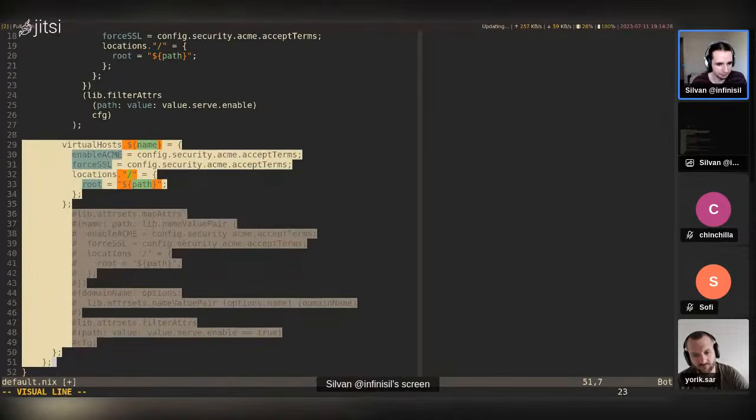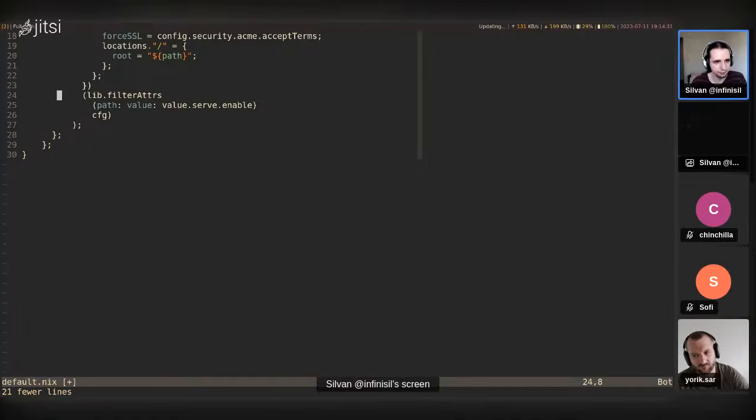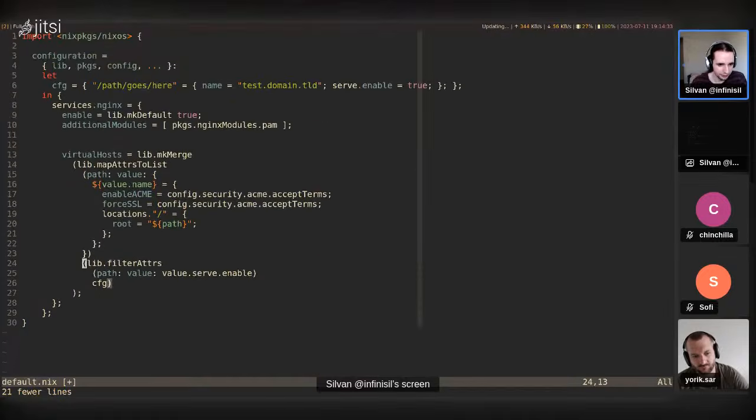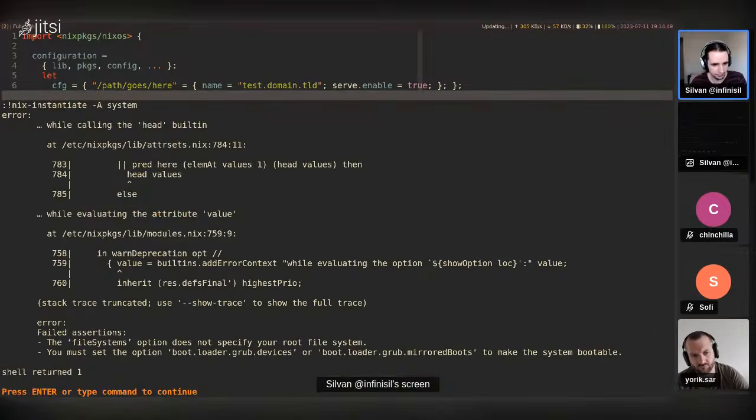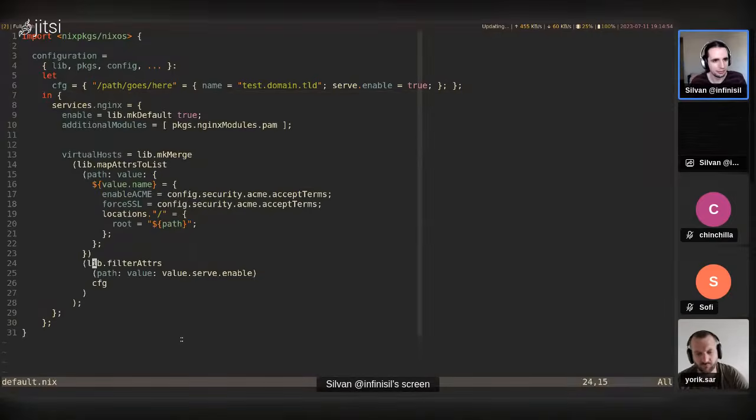So let me remove this. Let's see if I missed anything here. Is the formatting okay? Let me do it like this. Okay. Now let's try this out. Okay, we still, oh yeah, we get the assertion errors. We don't need to worry about those. But how could we see if that actually worked?